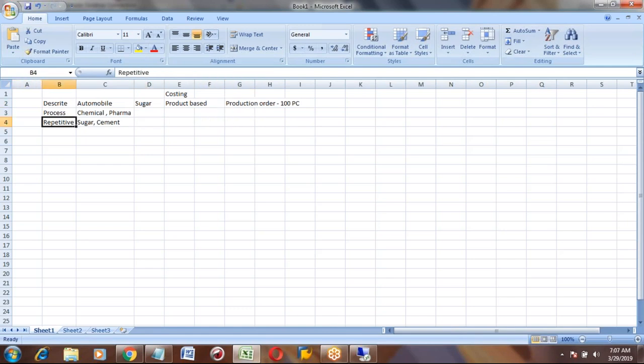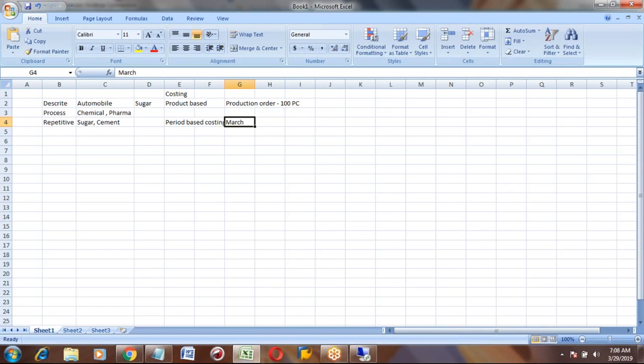In case of repetitive manufacturing, it is a period based costing. Period based means this month, for example, the month of March, you will get the cost. That means in the month of March, you produced 1,000 tons of sugar.